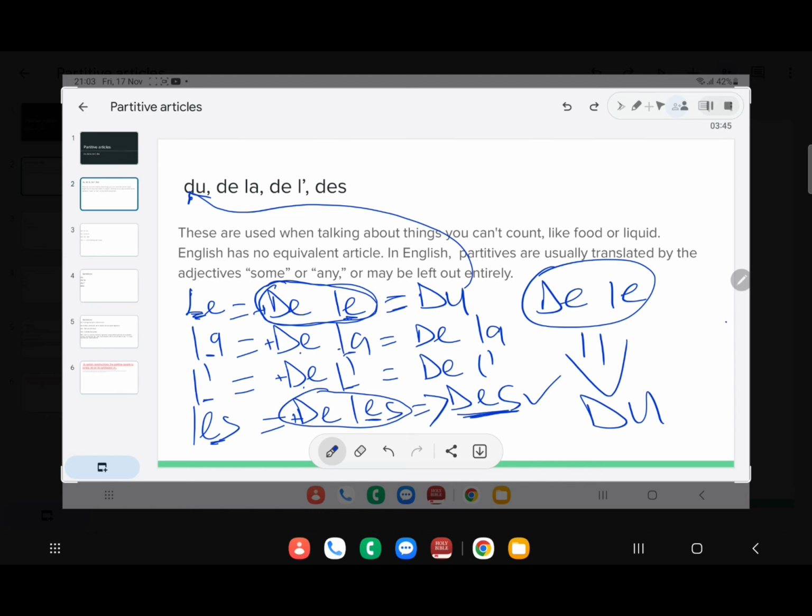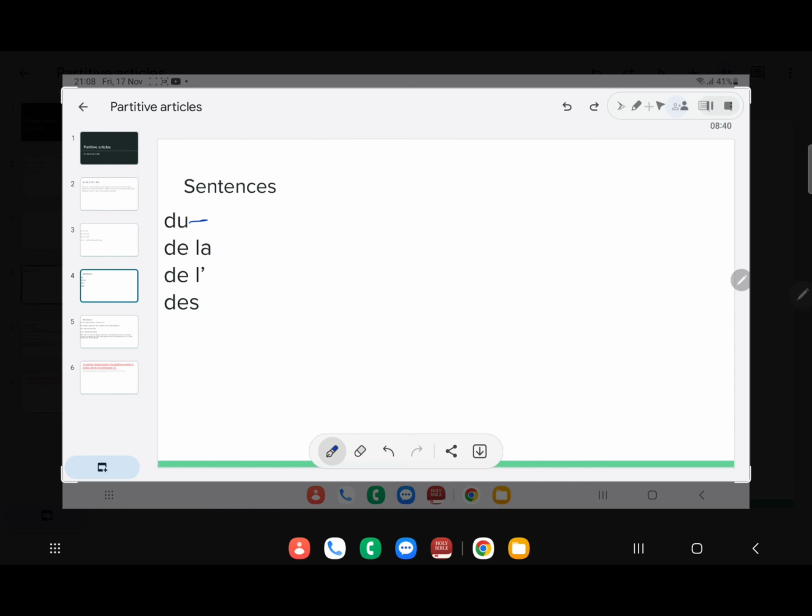Now we'll be moving to sentences. First sentence. I want to say, he eats bread, or he is eating bread. That would be il mange du pain. He eats bread, or he is eating bread. Same thing.